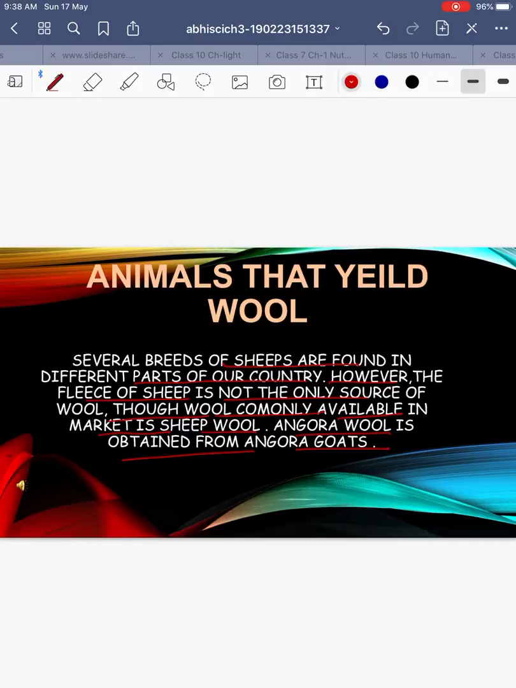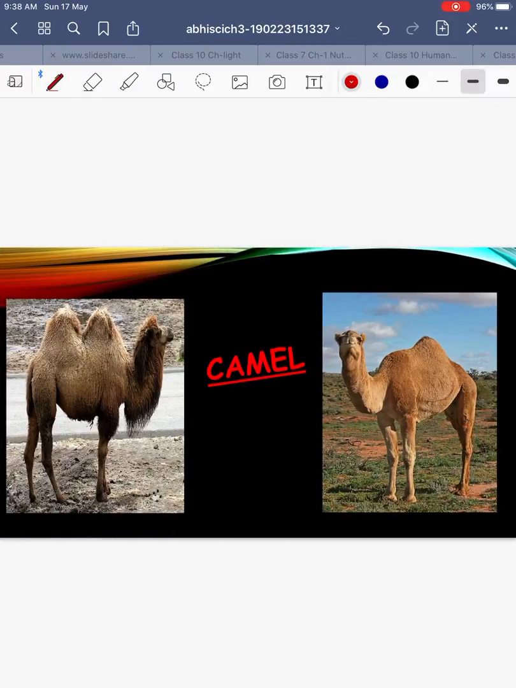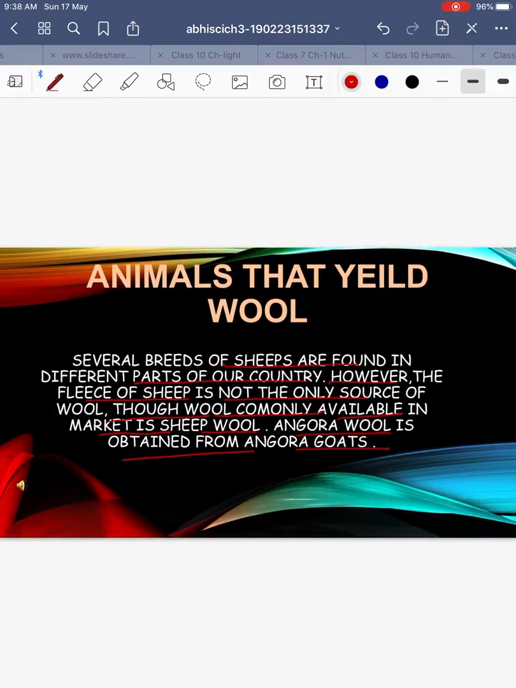Okay, so I'll just read out where all the different types of animals are reared so as to provide you wool. Like if we talk about yak wool, that is commonly available in Tibet and Ladakh. Then mohair. Mohair is a type of wool which is obtained from the Angora goat.